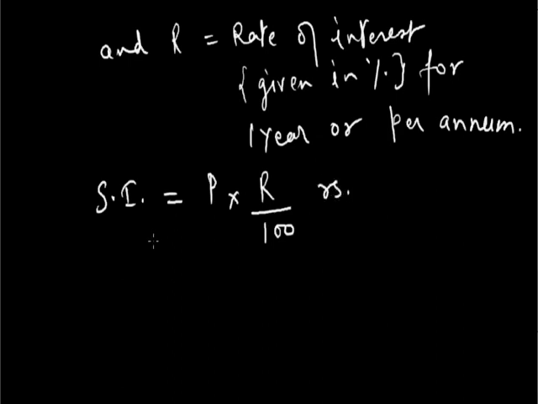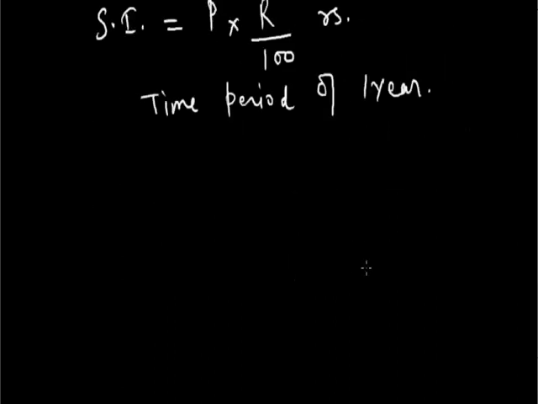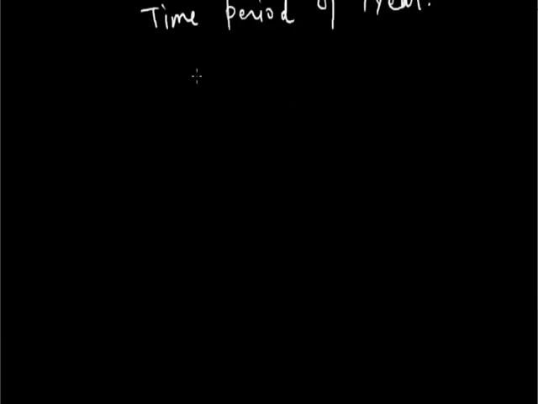Now you can see that here we use the time period of 1 year. Now simply by using the unitary method, I can calculate the formula for T years.